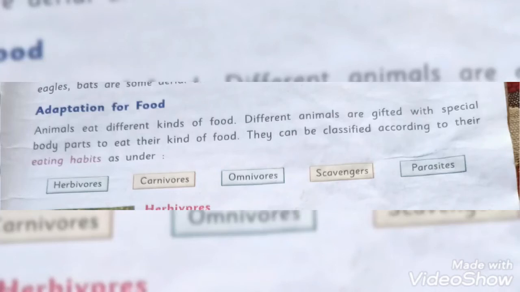Hello, children. Last class we started with the new chapter, adaptation in animals, and we finished till aerial animals. So today let's continue from adaptation in food. On the basis of food, animals are classified into five groups. They are herbivores, carnivores, omnivores, parasites, and scavengers. So let's learn about them one by one.